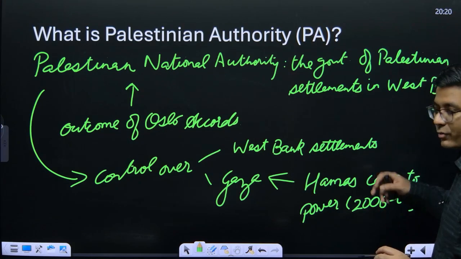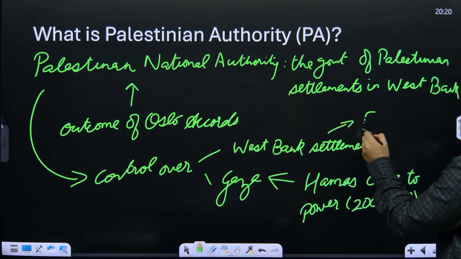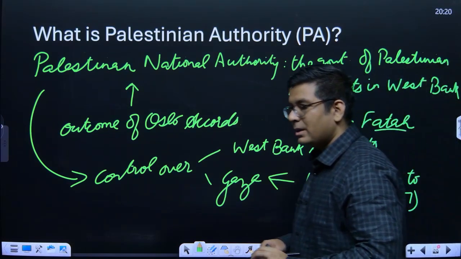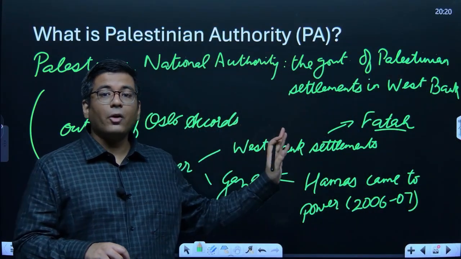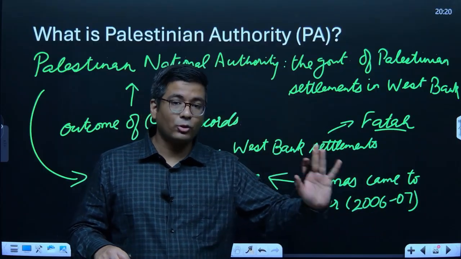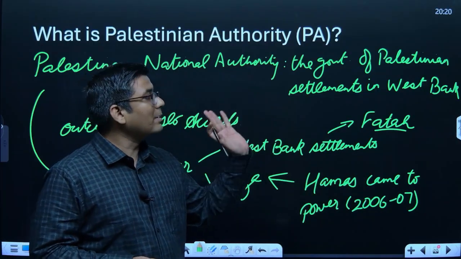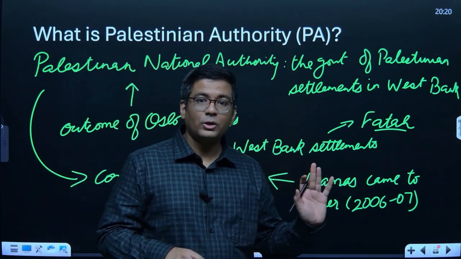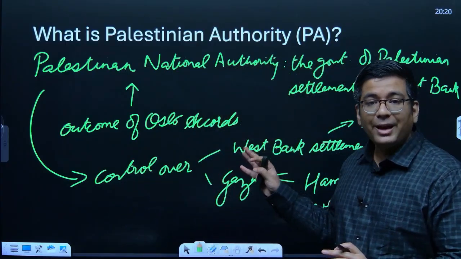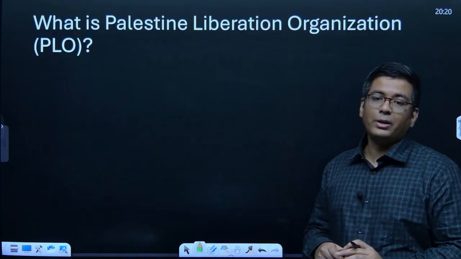Okay, and the West Bank settlements are where we have Fatah in power. Fatah as of now is the one in the position of negotiation. Hamas is the one which does not want to negotiate. Okay, so this is the Palestinian Authority as of now. Right now the Palestinian Authority is the only form of government that Israel also recognizes for this particular region.